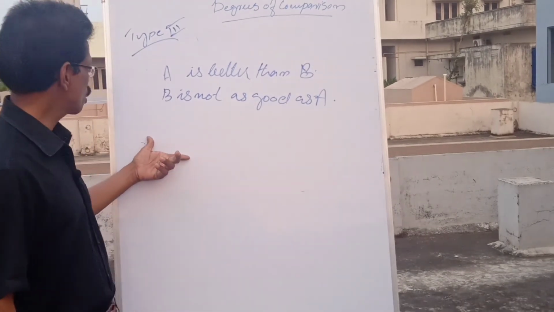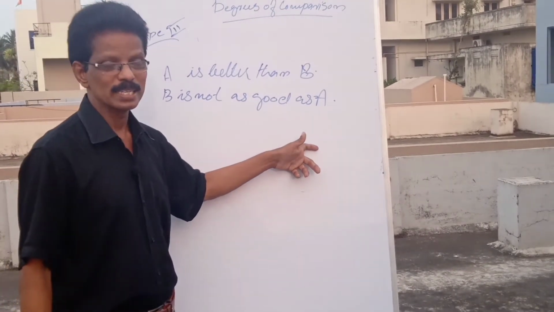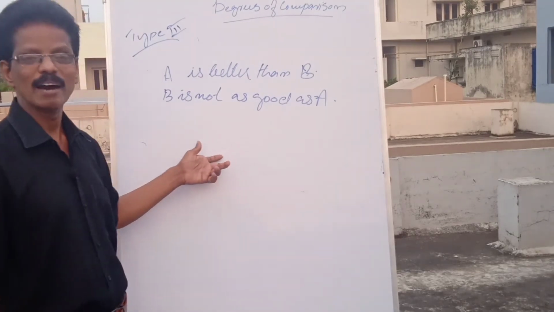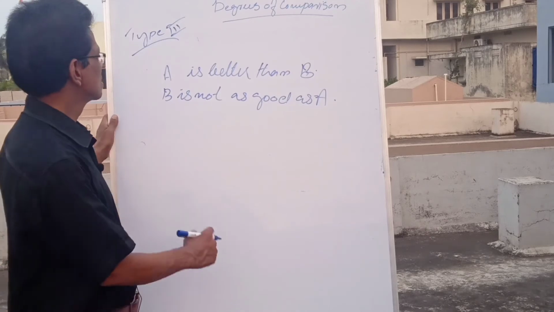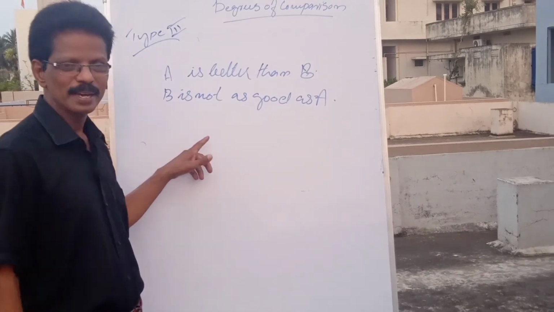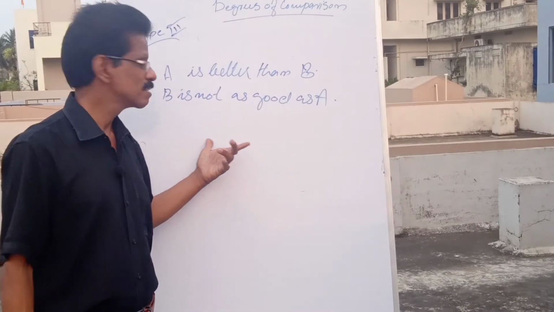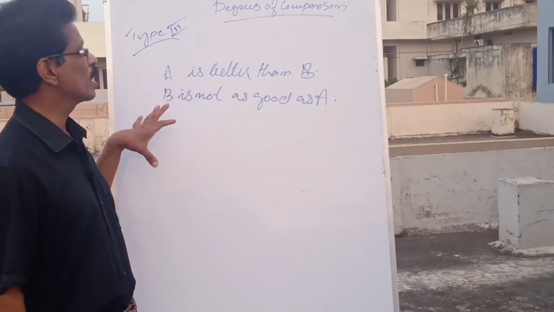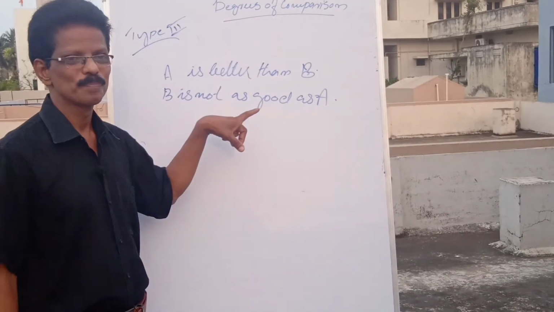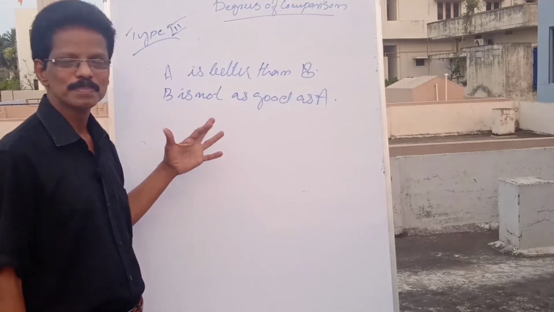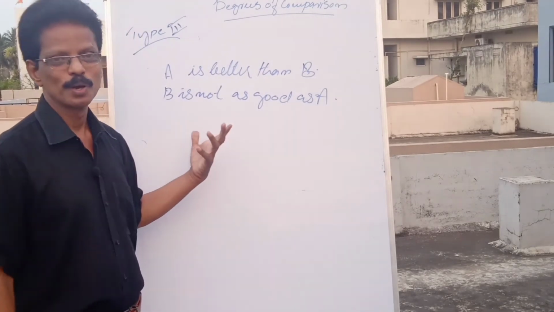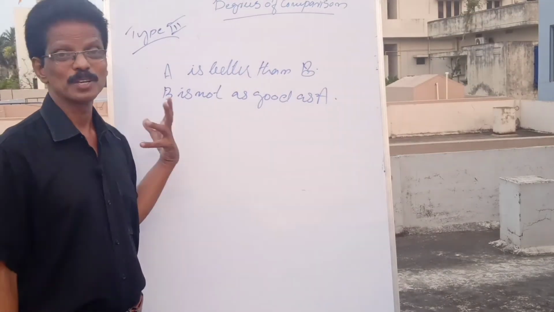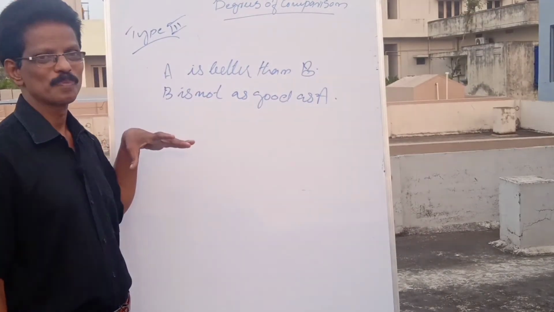Sheila is more beautiful than Sita. Sita is not as beautiful as Sheila. Is it not so? Yes. C is more intelligent than D. D is not as intelligent as C. So, only two are there. Comparison between two. Raju is richer than Ramu. Ramu is not as rich as Raju. That's all. Between two. Okay?